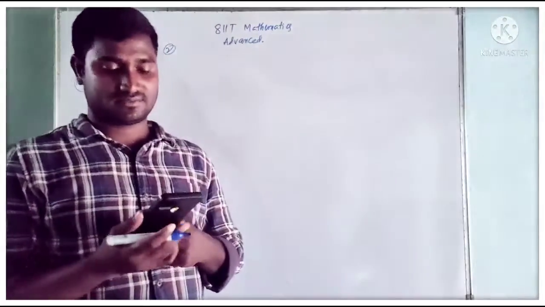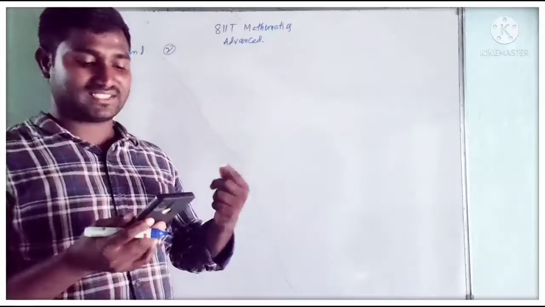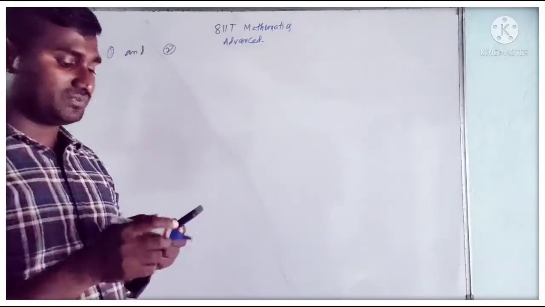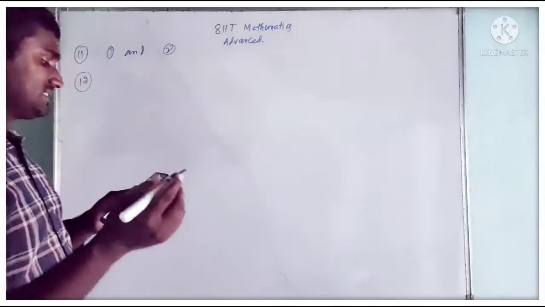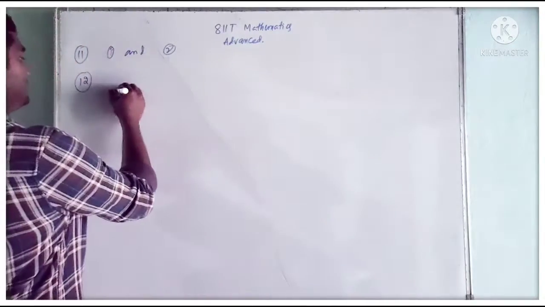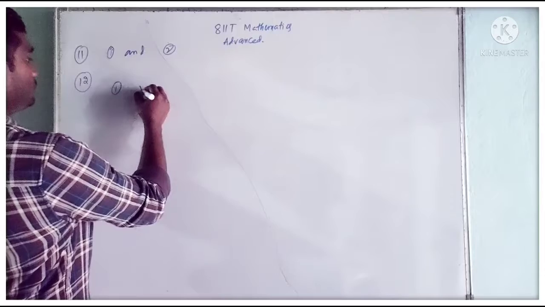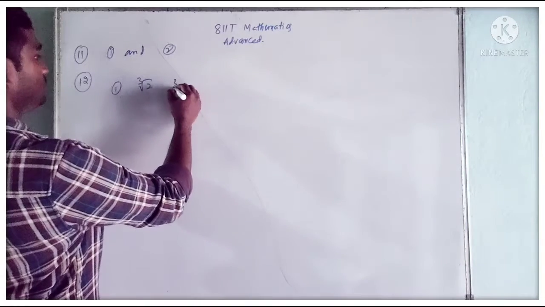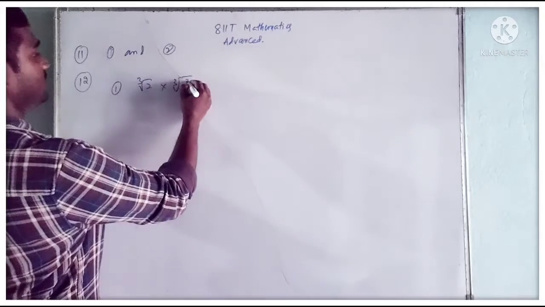which among the following is not an irrational number? Okay, so in the given four options, what is not an irrational number? See, the first option we have is cube root of 2 into cube root of 32.